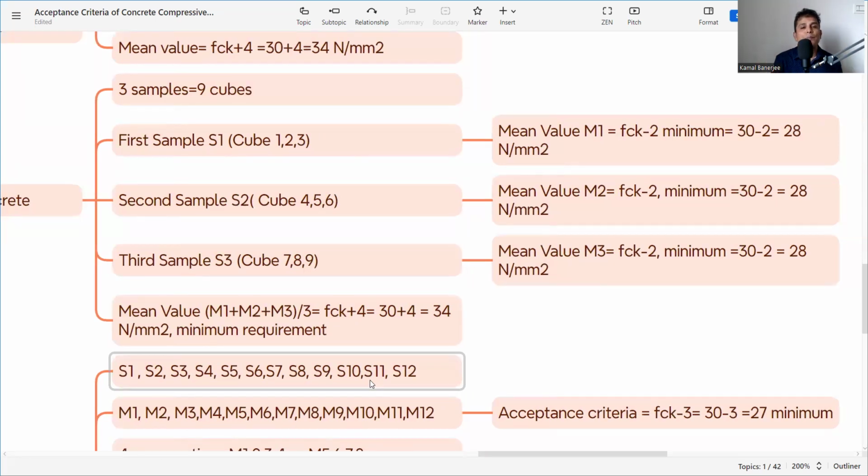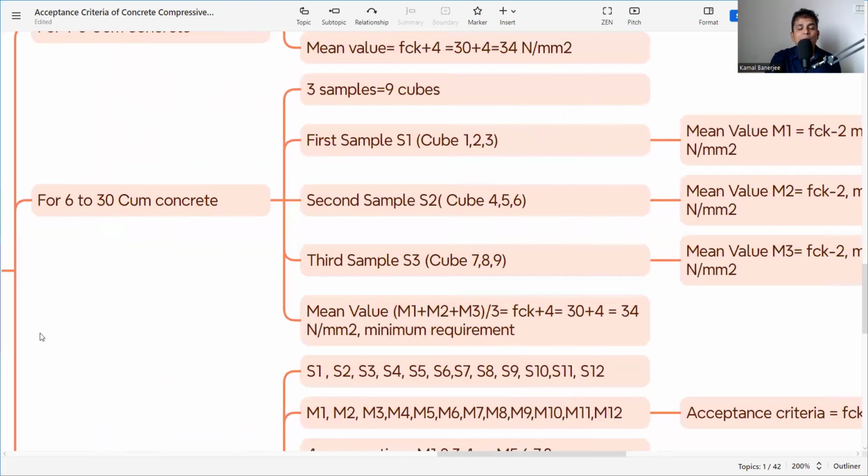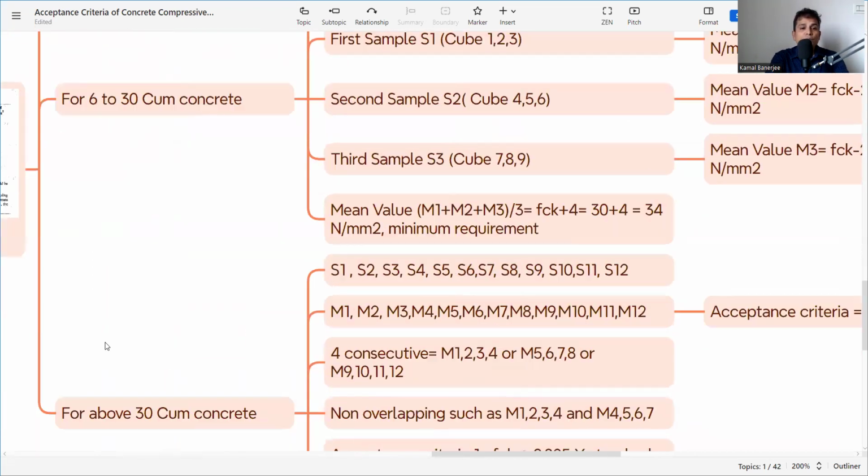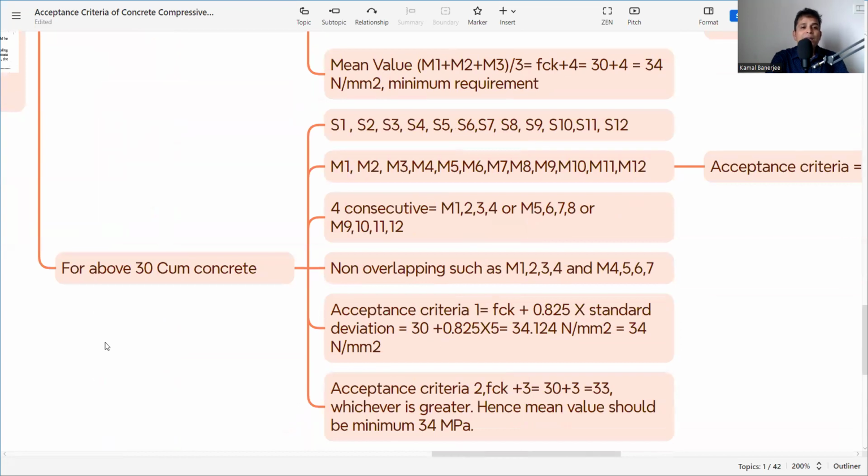An individual sample, if it is within FCK minus 2, that means it is acceptable. So two criteria have to be satisfied. One is the individual sample should not fall under 30 minus 2 or FCK minus 2, and the mean of the samples should be FCK plus 4 if the concrete has 3 samples, or 6 to 30 cubic meter. Now, for above 30 cubic meter, how many samples are there?